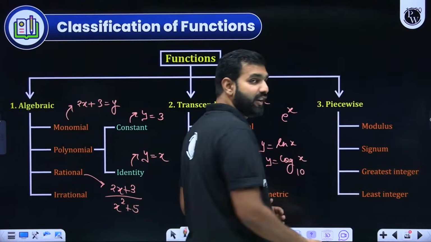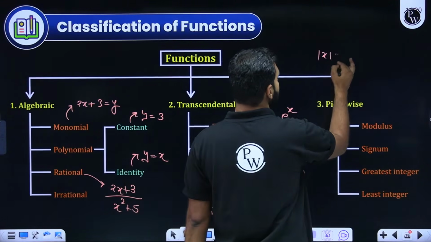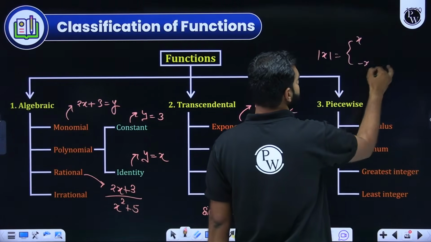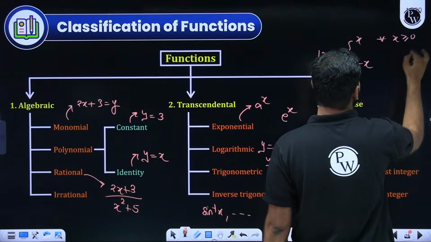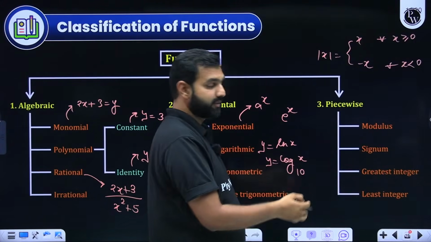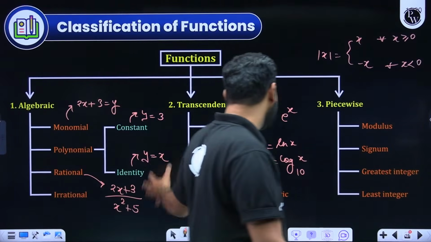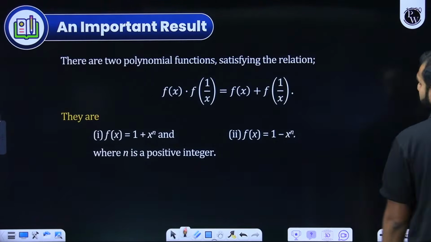Then you have piecewise functions. Their definitions are given piecewise. For example, when you talk about modulus of x, it has two definitions, plus x and minus x. Whenever x is greater than or equal to 0, it is plus x. Whenever x is negative, it is minus x. Signum function, I hope you remember mod x upon x. Greatest integer, least integer functions. I hope if you are preparing for JEE, you all are aware of these basics, right?